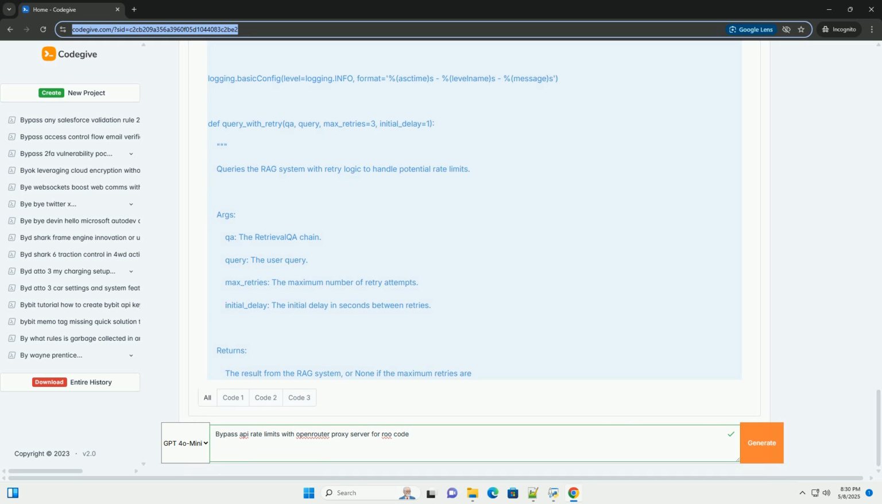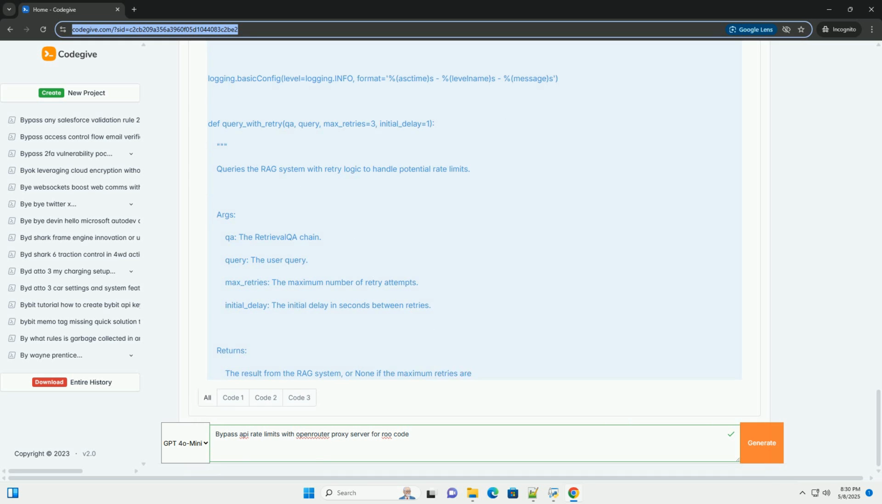Caching. Implement caching mechanisms to store frequently accessed data and reduce the number of API calls. You can cache embeddings, LLM responses, or retrieved context. Queuing. Use a message queue, for example RabbitMQ or Redis queue, to handle API requests asynchronously. This can help to smooth out traffic spikes and prevent rate limits from being exceeded.